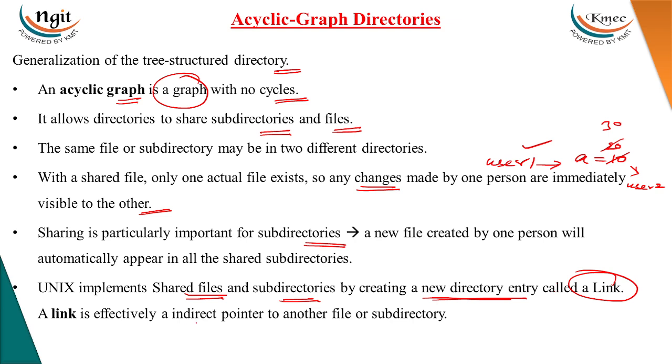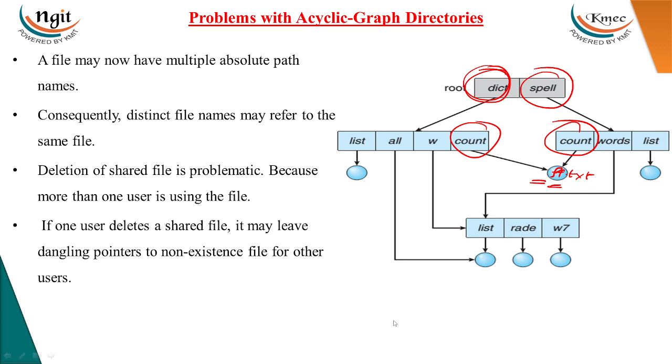So Unix implements shared files and subdirectories by creating a new directory entry called a link. A link is effectively an indirect pointer to another file or subdirectory. And the problem with a file having multiple path names: first, when you search a file f1.txt, we may get multiple different path names. Even though the path names are different, the file will be the same.